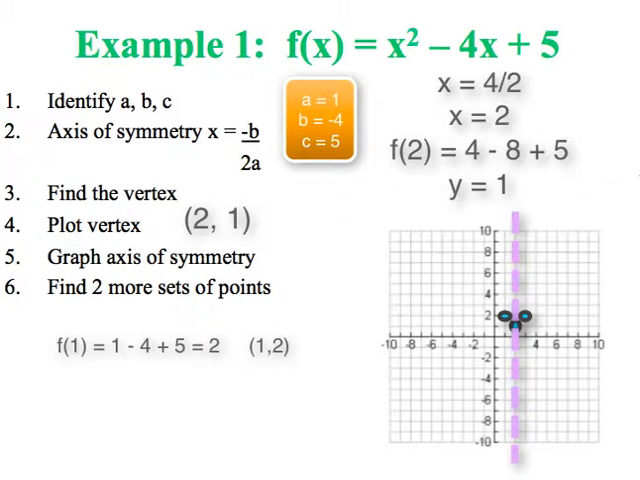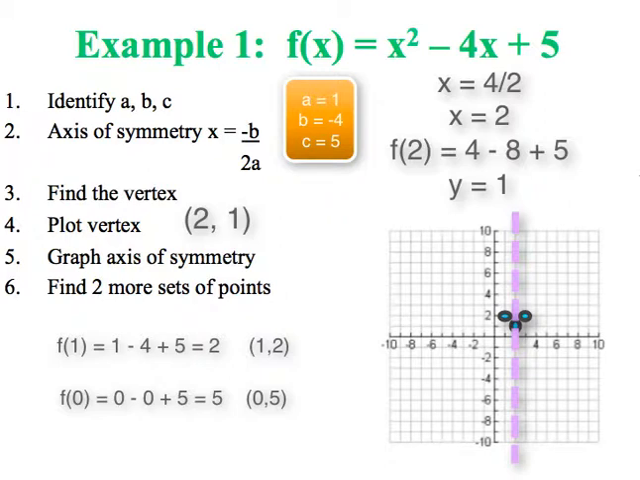So we're going to repeat that one more time and find another set of points. So we already plugged in 1 for x. So again, we're just going to move left one more space and we're going to plug in 0 for x. And when you plug in 0 for x, you end up with 0 minus 0 plus 5. So our next ordered pair for a location of a point on this parabola is at (0, 5).